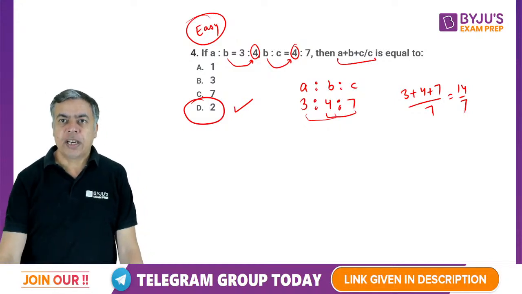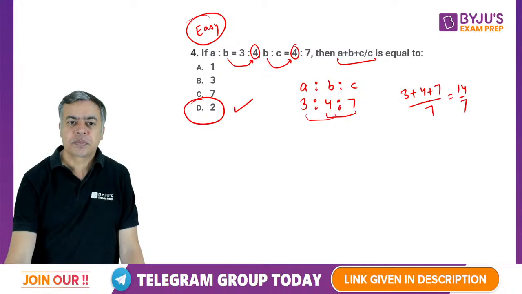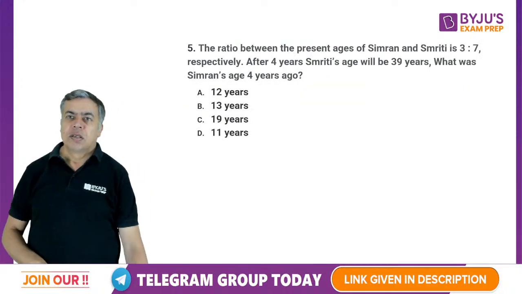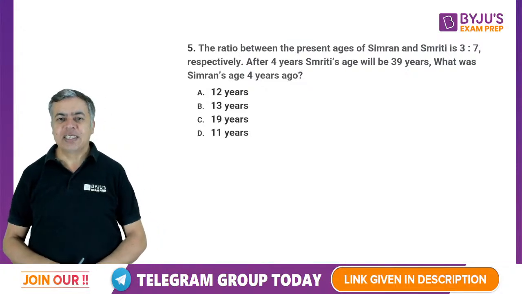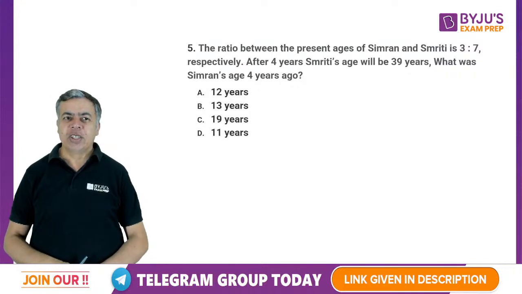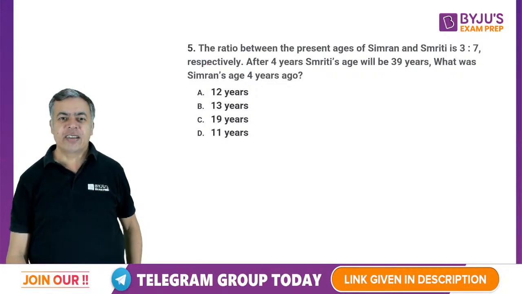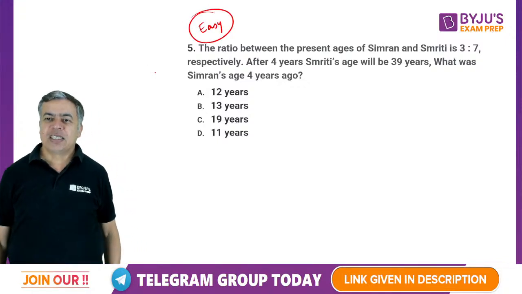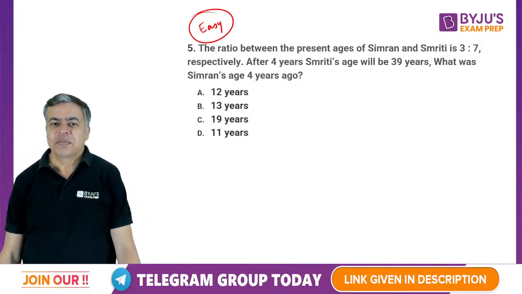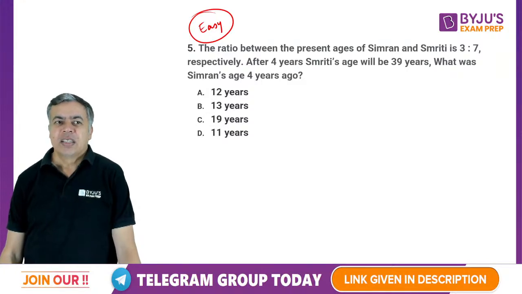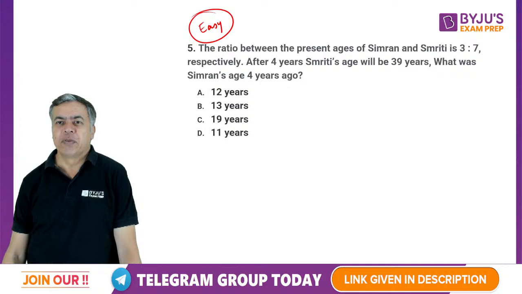Okay, so let's move to the next one. Now the question is based on ages, but again an easy question, so you can answer if you try. I'm giving you 30 seconds, which is more than enough for this question. So try it. Again an easy level question because he is asking the age of Simran, that too 4 years ago. So be careful while answering.